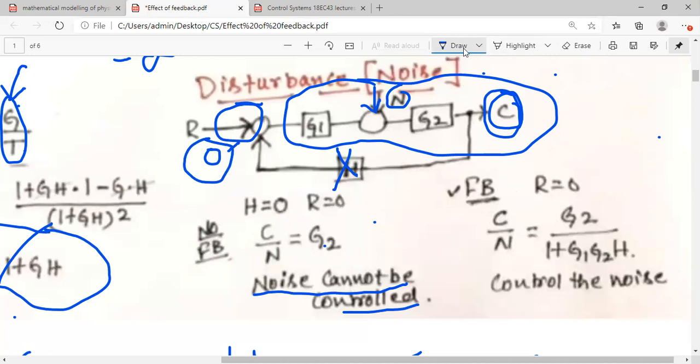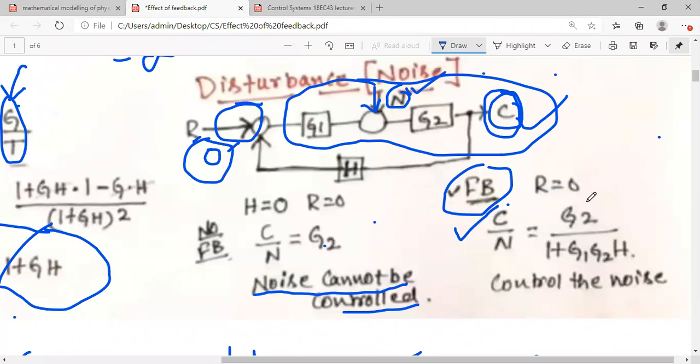This time we are considering the feedback. So H is not crossed. It is there. It is existing. So what will be your output with the negative feedback? Okay, with the negative feedback. So your output by input. Output is C. Input is, reference is 0, so input is N. C by N is equal to the ratio.